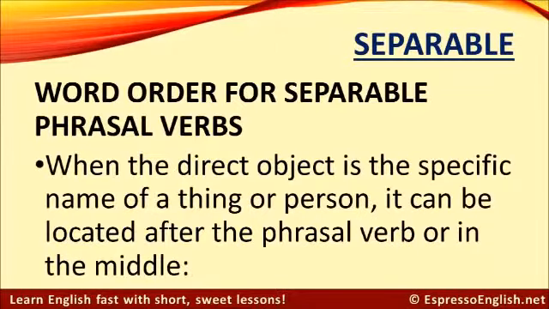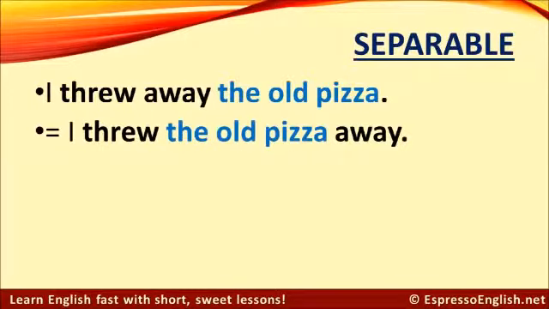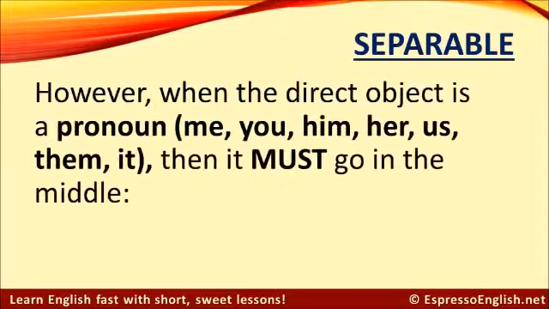There's an important detail about the word order for separable phrasal verbs. When the direct object is the specific name of a thing or person, it can be located either after the phrasal verb or in the middle. For example, I threw away the old pizza, and I threw the old pizza away. Both are correct. However, when the direct object is a pronoun like me, you, him, her, us, them, and it, then it must go in the middle.